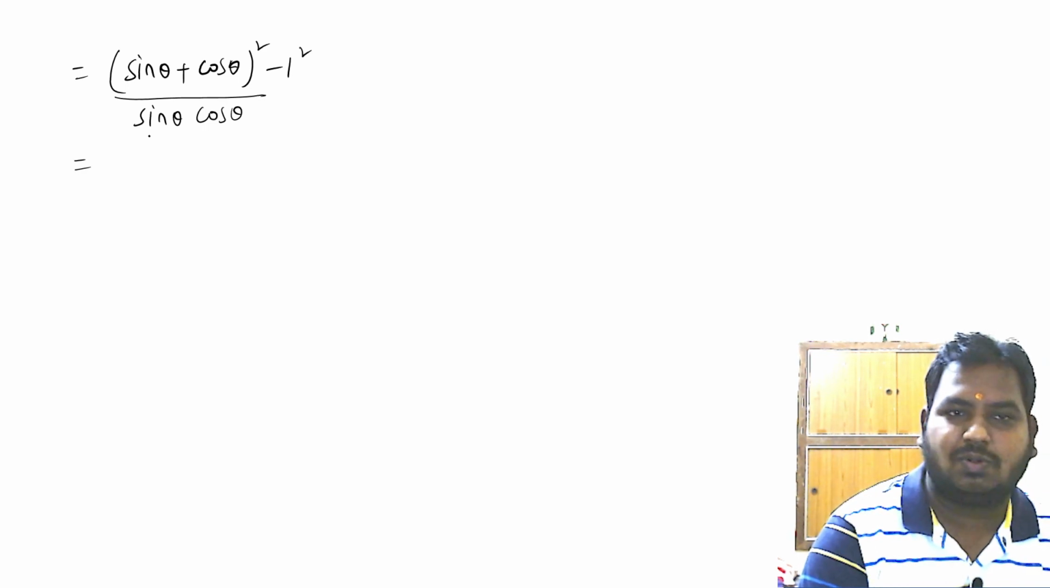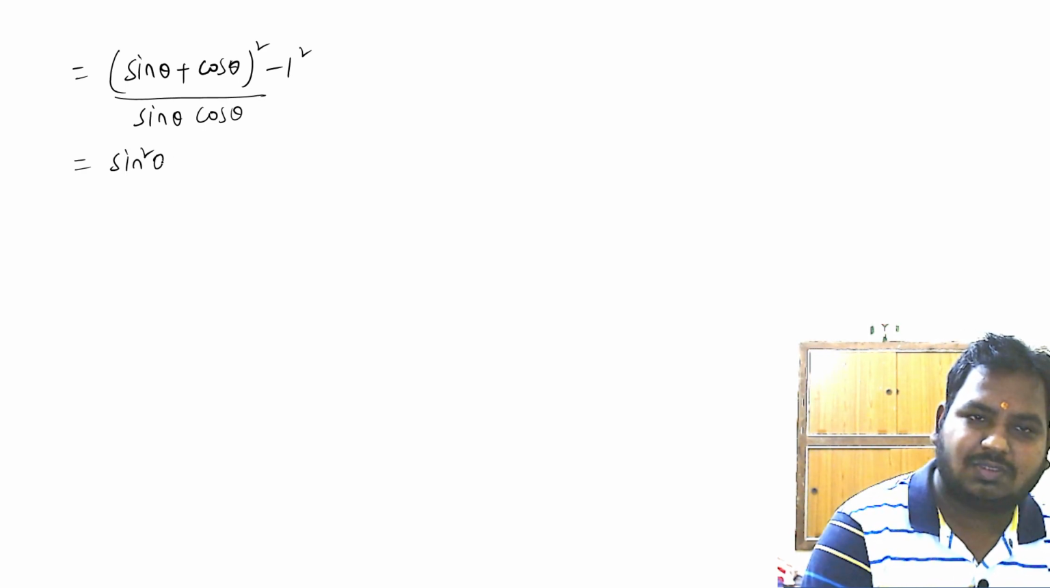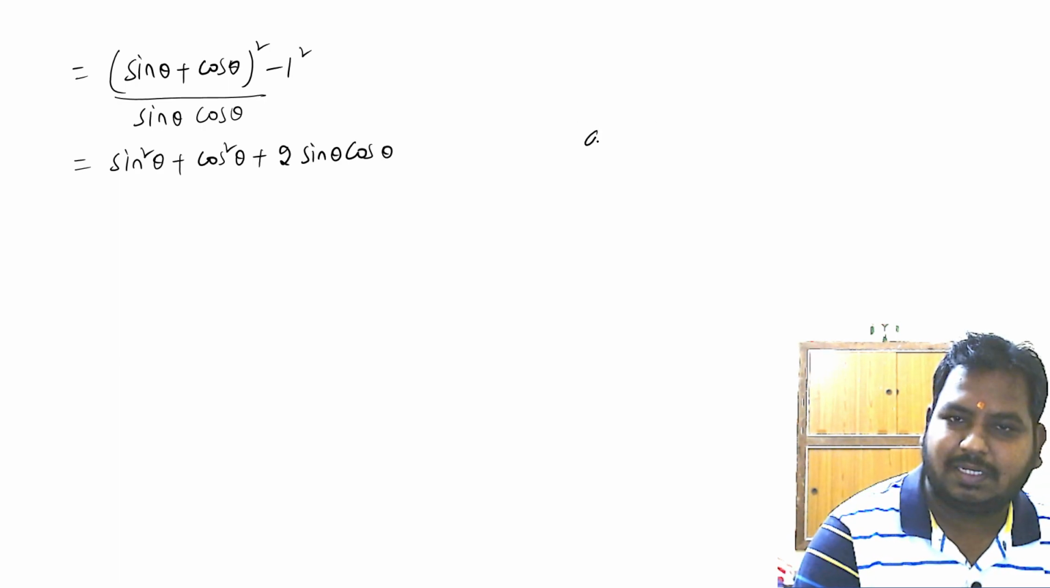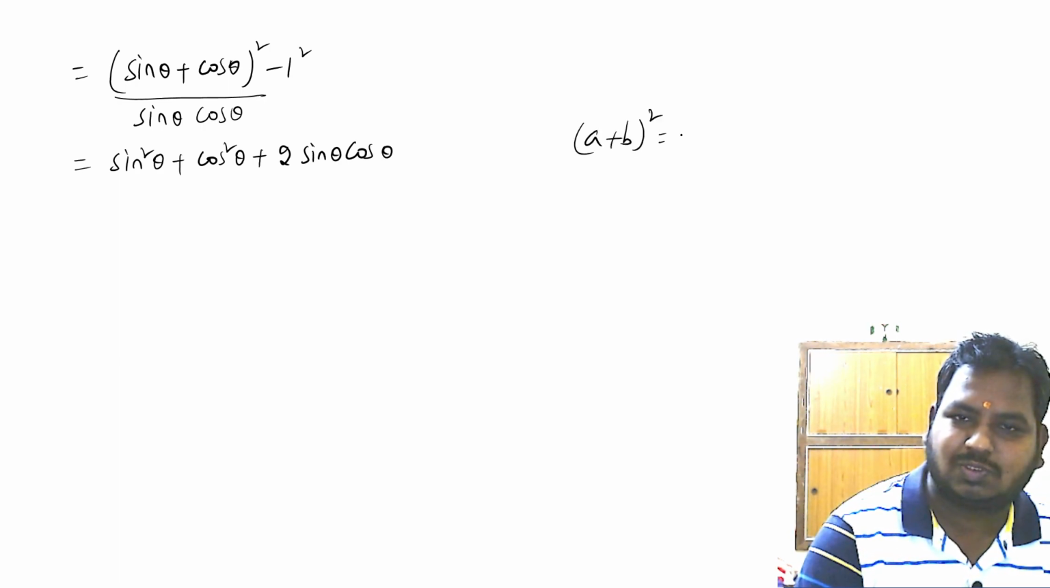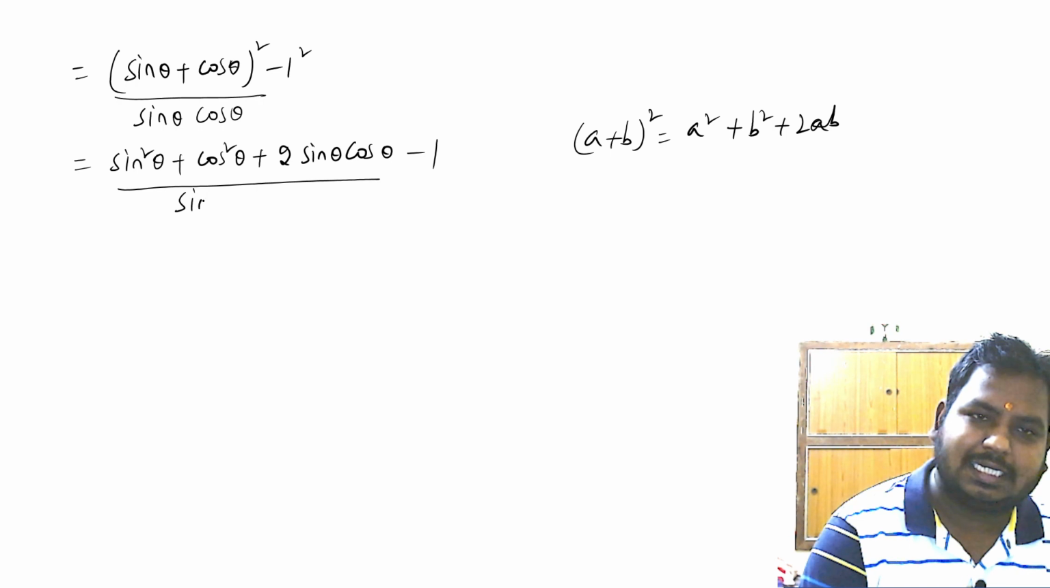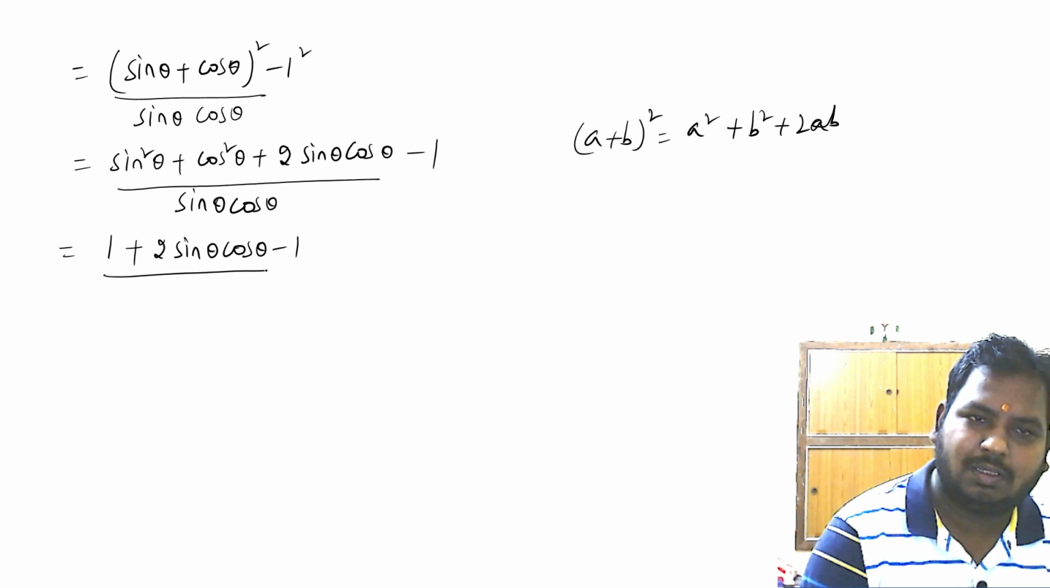Sin theta plus cos theta whole square will be equal to sin square theta plus cos square theta plus 2 sin theta cos theta. I applied the formula of a plus b whole square here. We know that a plus b whole square is a square plus b square plus 2ab. This formula I applied here. Now we'll have minus 1 by sin theta cos theta. So sin square theta plus cos square theta is 1. 1 plus 2 sin theta cos theta minus 1 by sin theta cos theta.